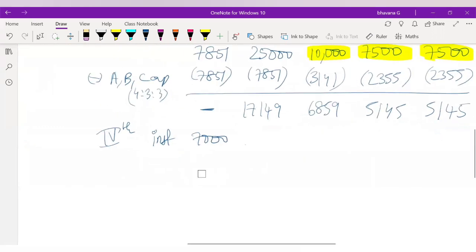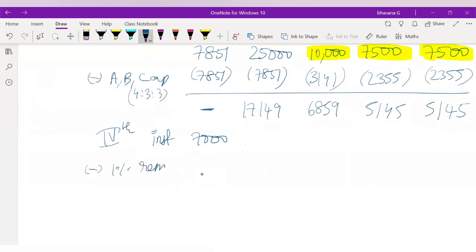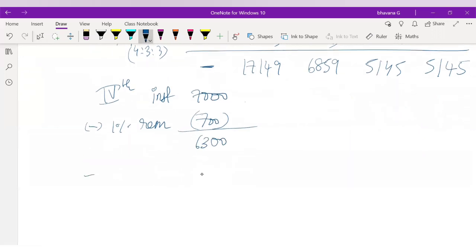Now, first we will pay 1% remuneration, which will be 700 rupees. The remaining balance would be 7,000 minus 700. It will be 6,300. So from this 6,300, you will have to pay a 10% commission, which will be 6,300 into 10 by 110.